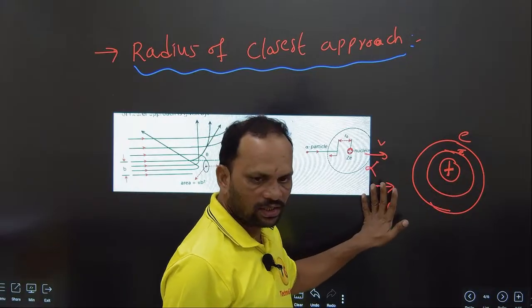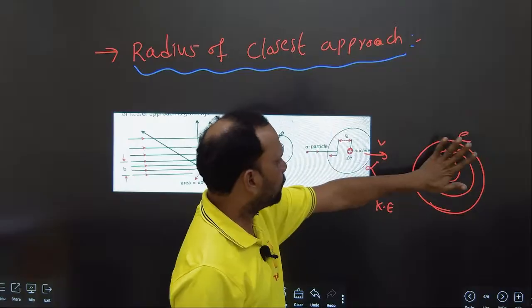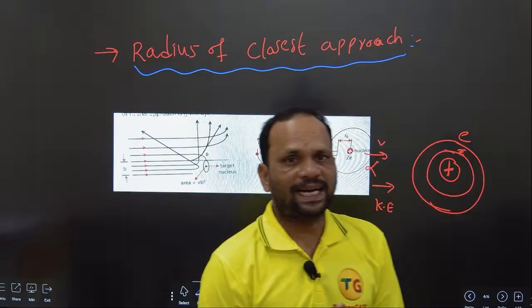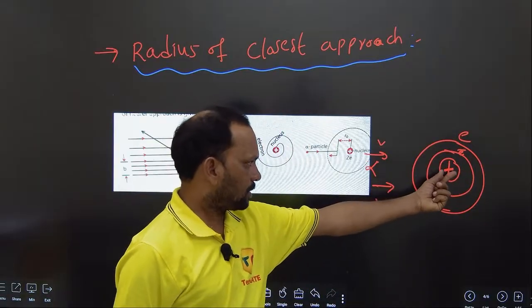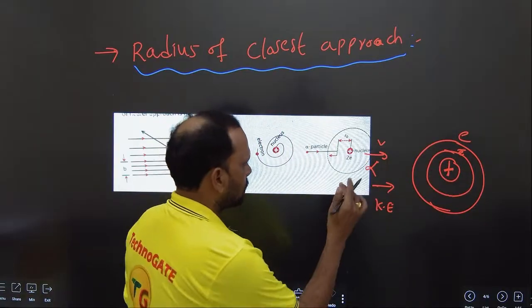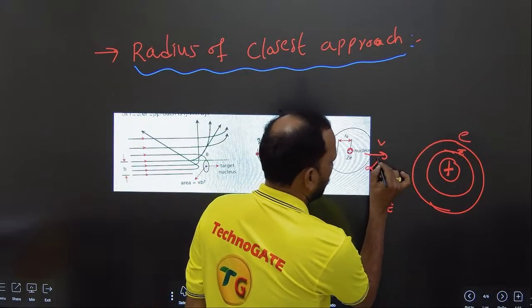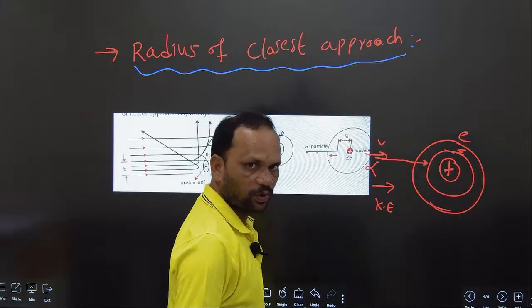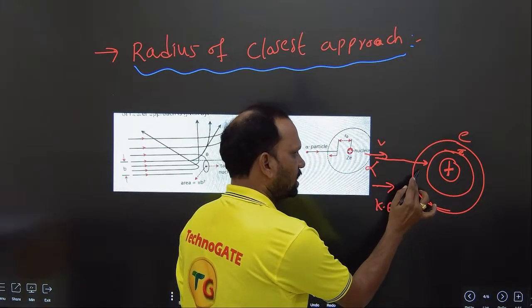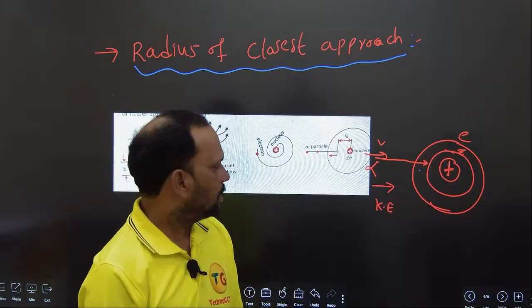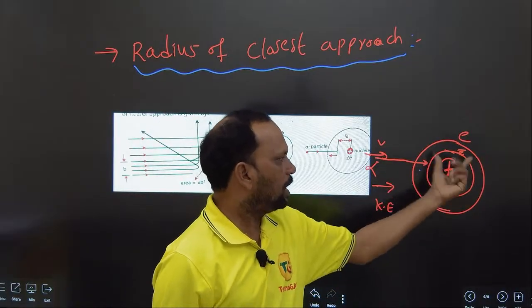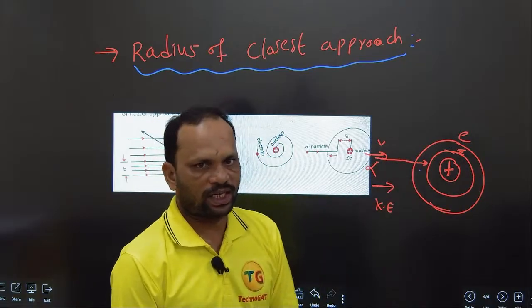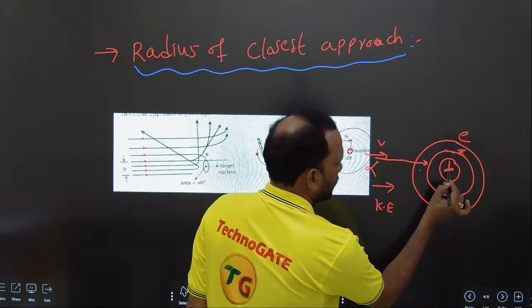This alpha particle also has a positive nature. So a repulsive force acts between the gold foil nucleus and the alpha particle. The alpha particle comes to this position, and the total kinetic energy of the alpha particle is converted into potential energy.